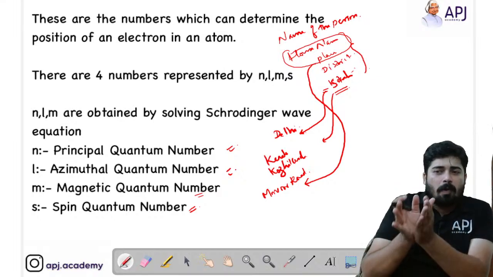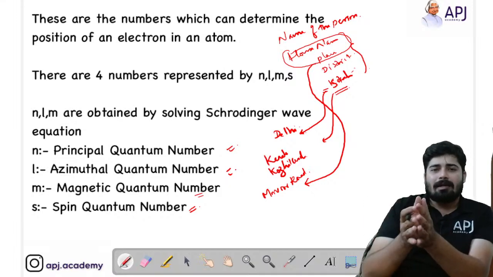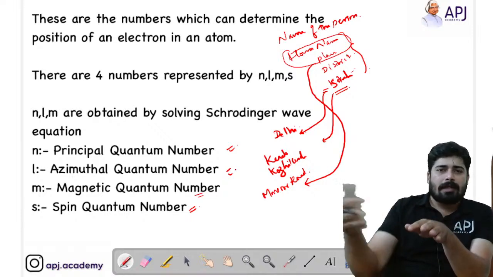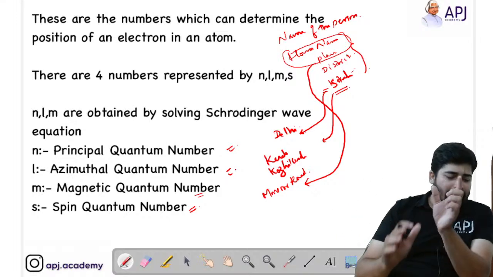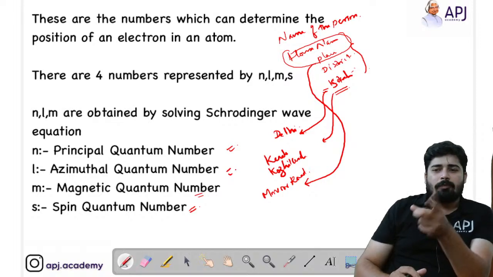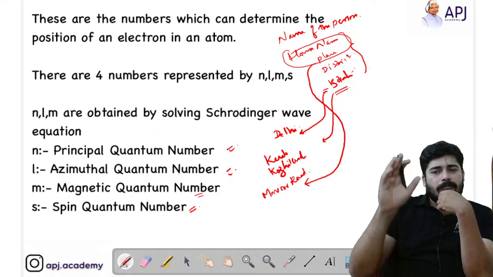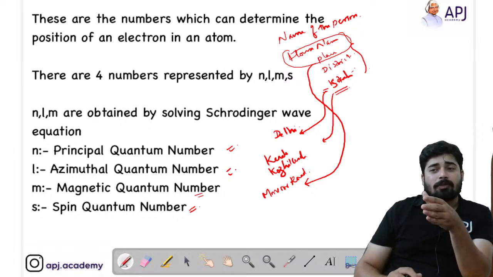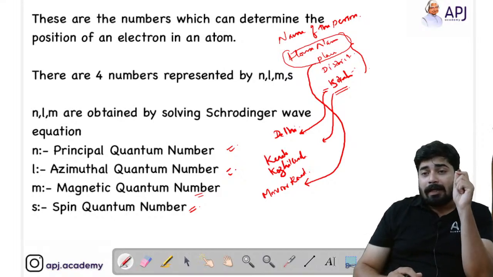So with these four quantum numbers, we can easily identify an electron. These quantum numbers are similar to our Aadhaar card number, where by just giving that number to a software, you can elicit all the details. If you type in that number, all the details regarding that person can be obtained. Similarly, we can obtain all the details of an electron if you know these four quantum numbers, which help us find out where the electron lies in an atom.